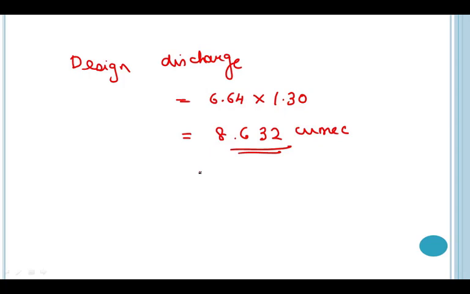I hope both the sums are clear to you. You simply have to remember that whenever you are calculating the discharge, the formula to calculate the discharge is irrigated area divided by the duty. So in the question, if you are given the data of duty, you simply need to calculate the area, and after getting the area you can simply divide that value with the duty and you can get the discharge. In this part we have solved the numericals in which we need to calculate the discharge. In the second part we will be solving various other numericals as well.